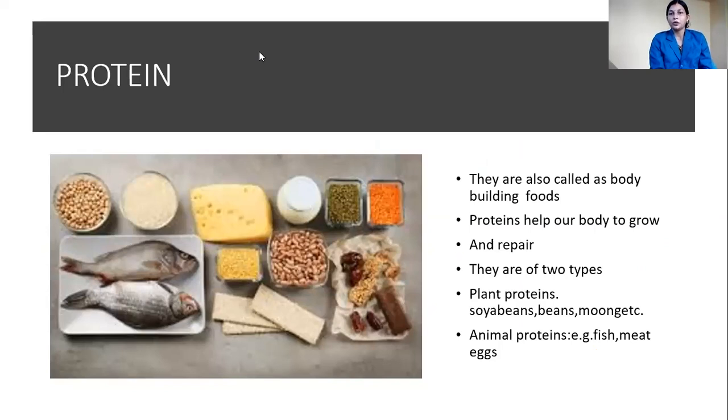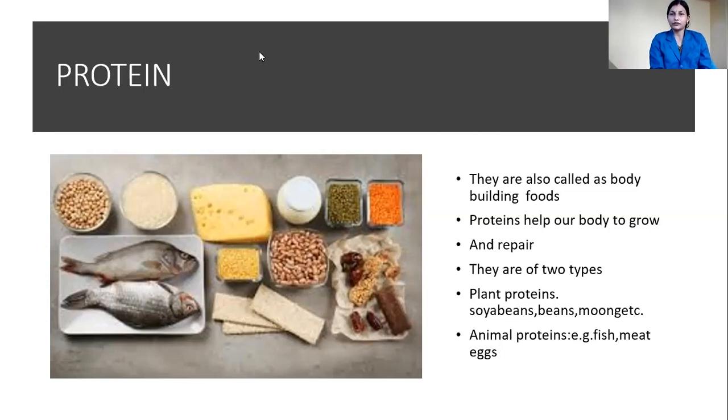Proteins are also called bodybuilding food. Why do we call them bodybuilding food? Proteins help our body to grow and repair.